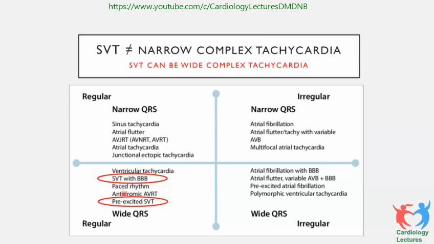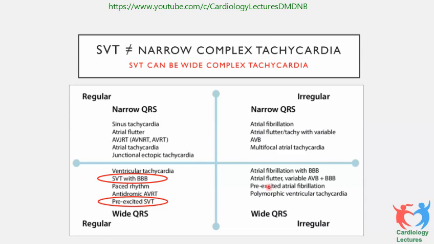Antidromic tachycardia is another broad complex tachycardia, where the antegrade limb is the pathway and retrograde is the His-Purkinje system. And pre-excited SVT is primarily Mahaim tachycardia, the regular one.